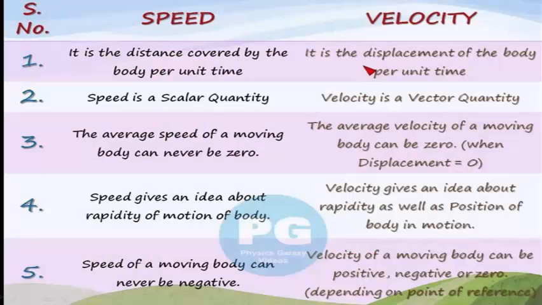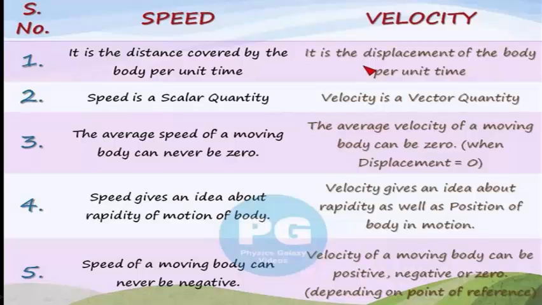The difference between speed and velocity. Speed is the distance covered by the body per unit time, whereas velocity is the displacement of the body per unit time. Speed is a scalar quantity and velocity is a vector quantity. The average speed of a moving body can never be zero, but the average velocity of a moving body can be zero when the displacement becomes zero.